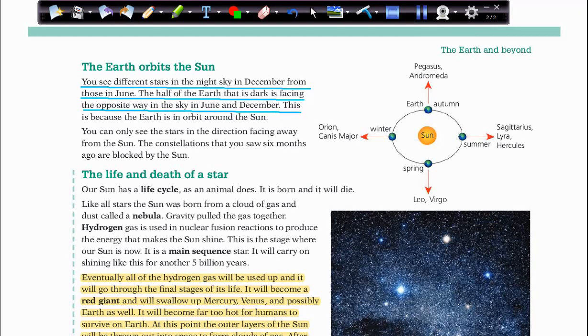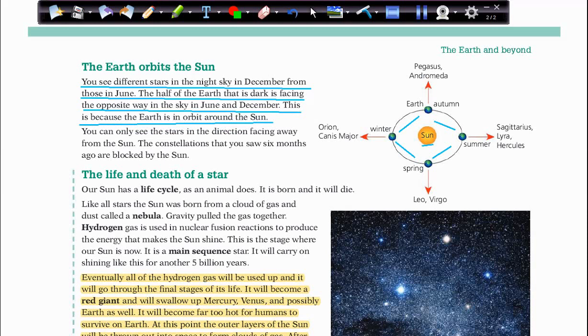This is because the Earth is in orbit around the Sun. So here is the Sun, and the Earth is moving in this direction, anti-clockwise. Each time, we are changing our position, so we can see different stars.